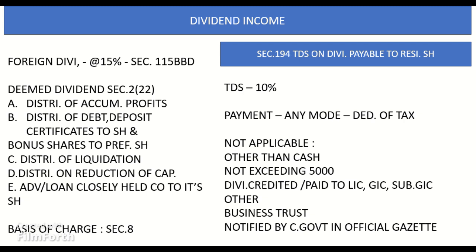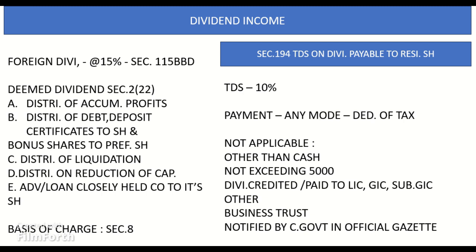Fourth, dividend shall not include any advance or loan made to a shareholder or a concern by a company in the ordinary course of its business where money lending is a substantial part of the business of the company. Fifth, dividend paid is set off against the deemed dividend. Where a loan had been treated as dividend and subsequently the company declares and distributes dividend to all its shareholders including the borrowing shareholder, and the dividend so paid is set off by the company against the previous borrowing, the adjusted amount will not be again treated as a dividend.